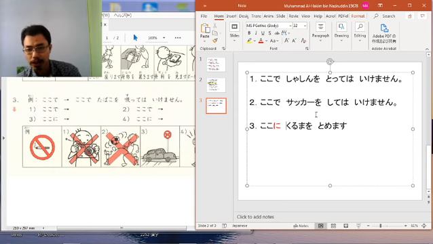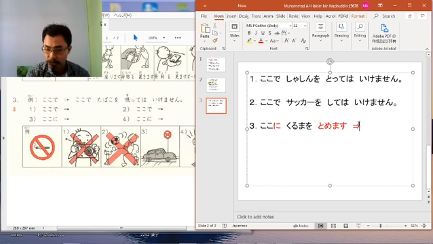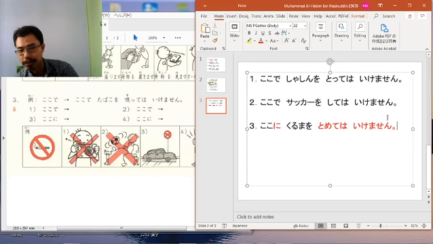Okay, so ここに車を止めます。The verb is actually 止めます。So what happens when you change the verb into te form? Tomemasu is also included in the group 2 verbs. That's why it becomes 止めて。So 車を止めてはいけません。Alright, so this is for number 2.